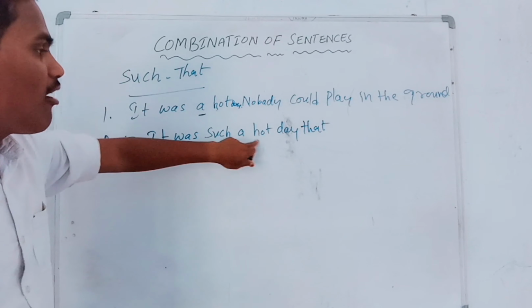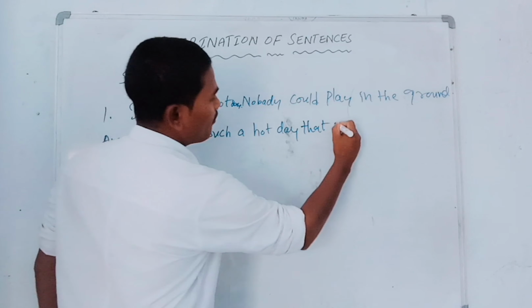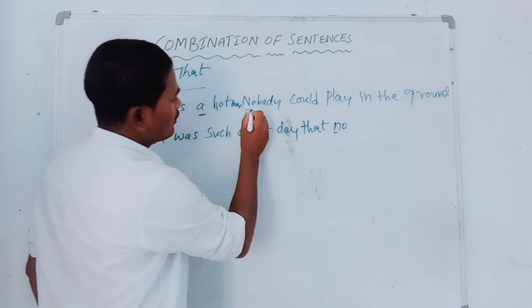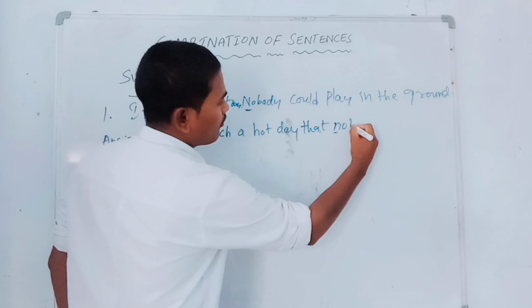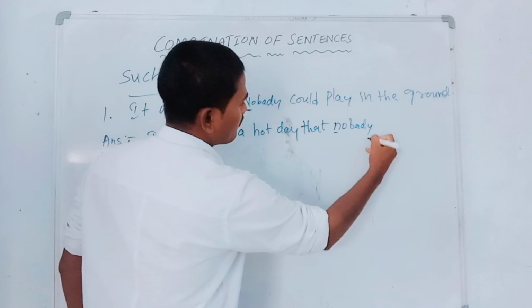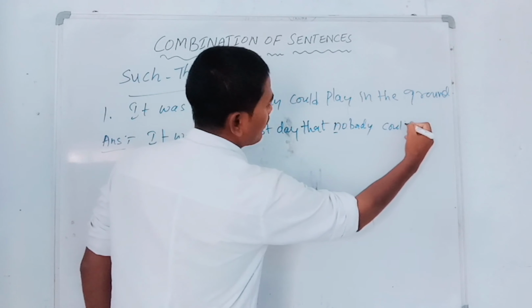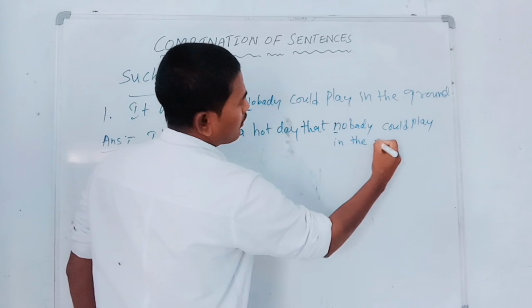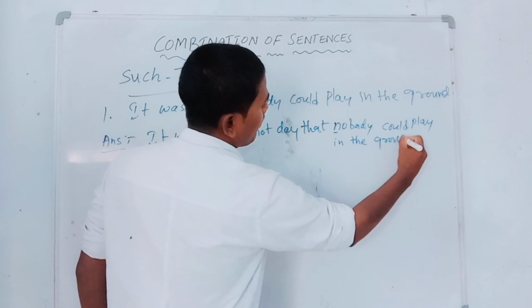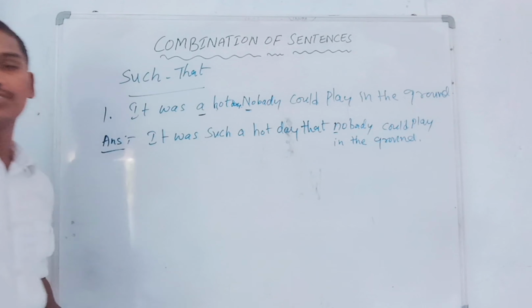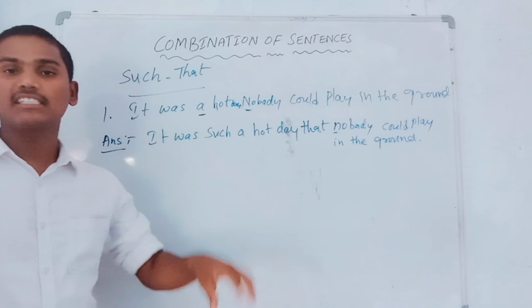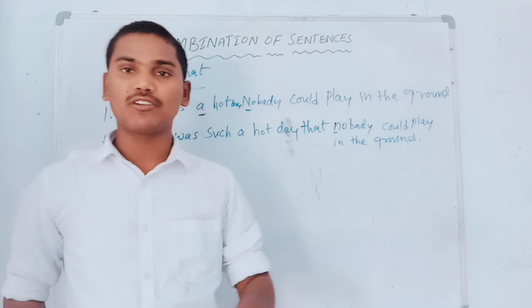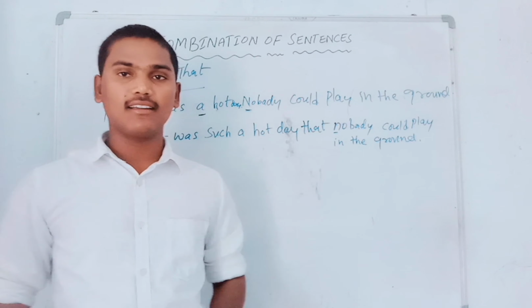So it was such a hot day that nobody could play in the ground.